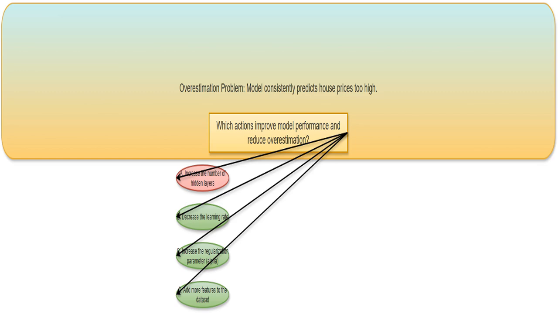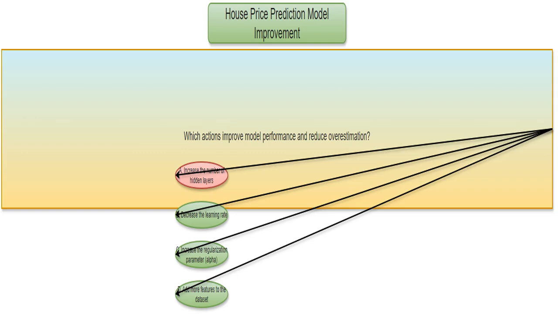This is a clue that we might be dealing with overfitting. So, what can we do to fix this overestimation? The core of this problem statement is finding the best way to improve our model's ability to accurately predict house prices. We need to avoid those inaccurate high predictions. This question wants us to identify ways to make the predictions more accurate and less likely to be too high.